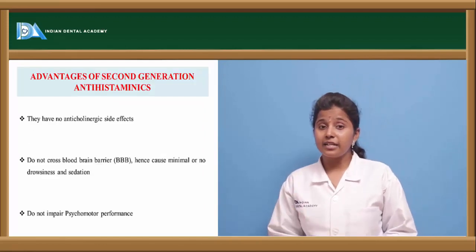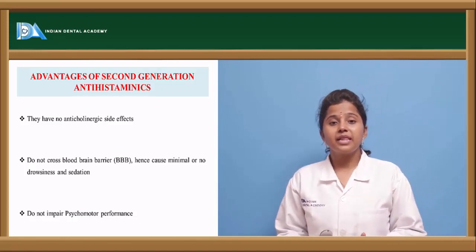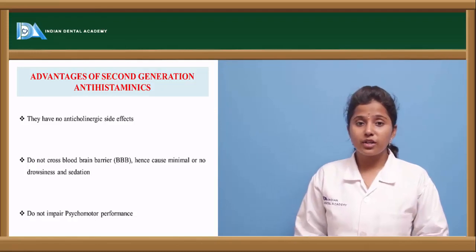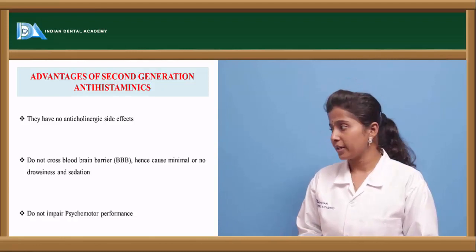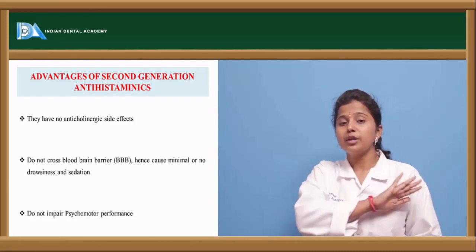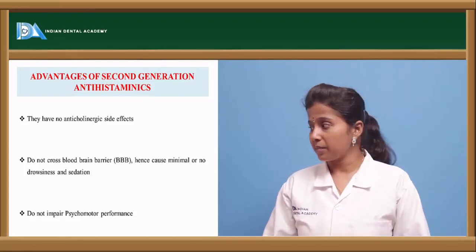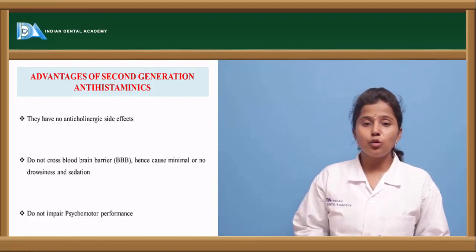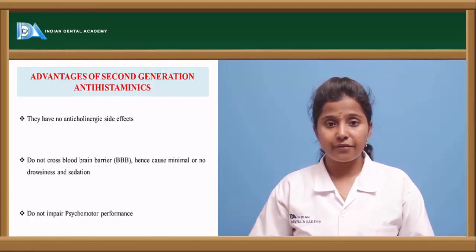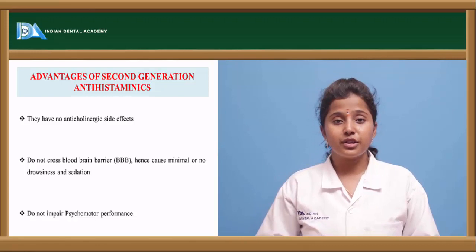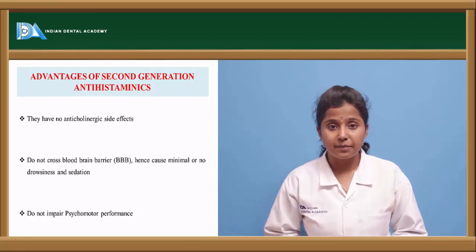These second generation antihistaminergics are more advantageous over first generation antihistaminergics. First, they are less sedative when compared to first generation H1 receptor antagonists, and they do not cross the blood-brain barrier, so minimal or no effect of histamine can be observed, and they do not impair psychomotor performance. These second generation drugs do not alter CNS effects as observed with the first generation drugs, and H1 receptor antagonists are more preferred to H2 as well as H3 receptor antagonists.